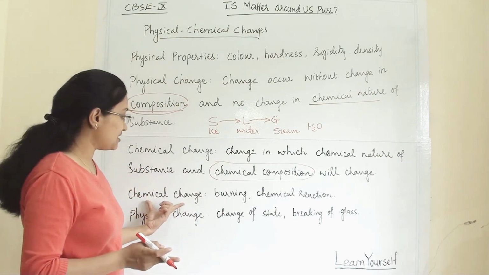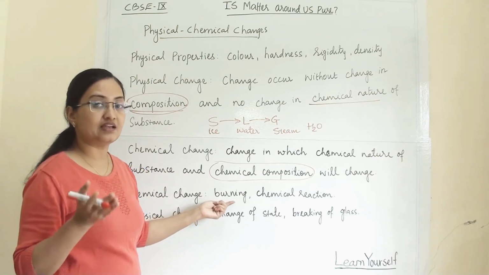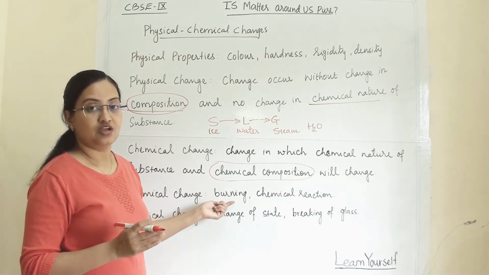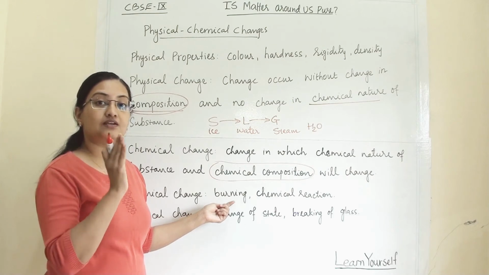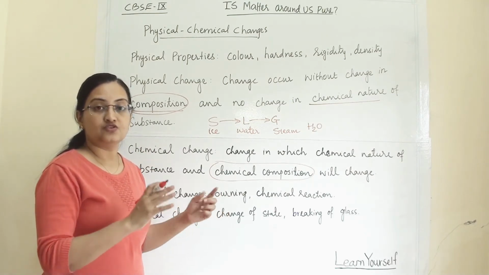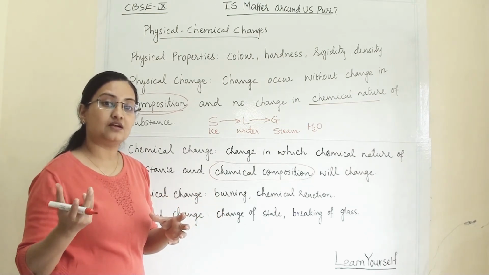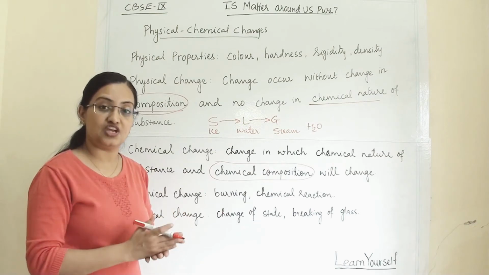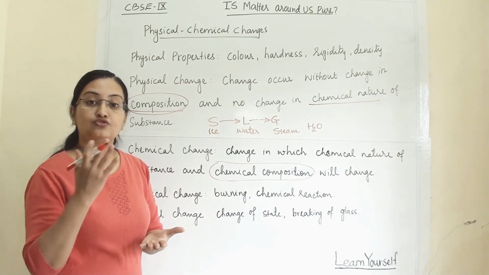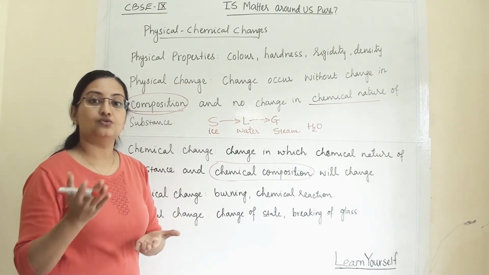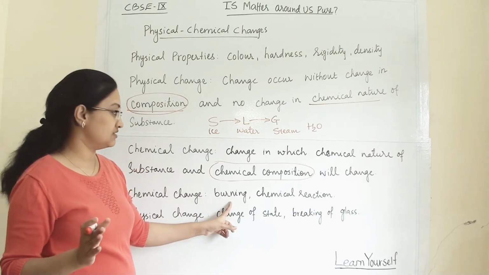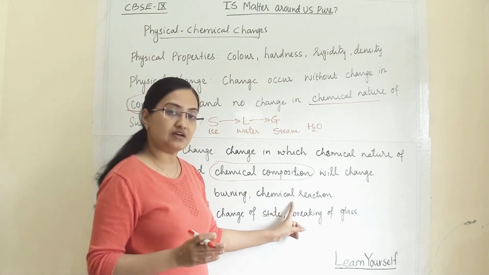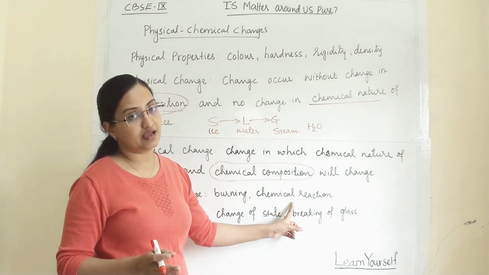So what are chemical changes? Any burning can be termed a chemical change. Suppose, for example, when you are burning a paper, it is converting into ash, that is carbon. So the paper's chemical composition has been completely changed from paper to carbon, or cellulose to carbon. So that burning is termed a chemical change. And any chemical reaction can be termed a chemical change.